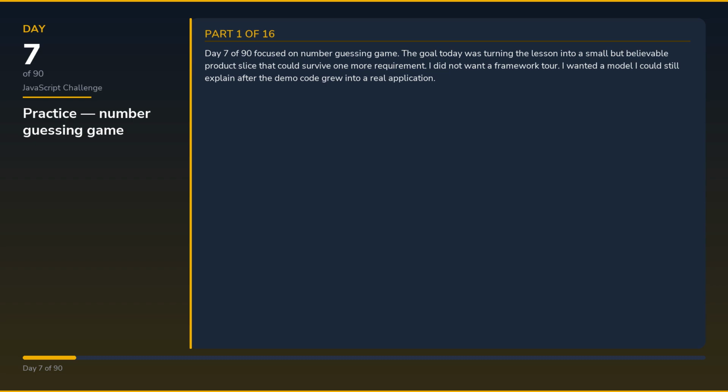Day 7 of 90 focused on number guessing game. The goal today was turning the lesson into a small but believable product slice that could survive one more requirement. I did not want a framework tour. I wanted a model I could still explain after the demo code grew into a real application.